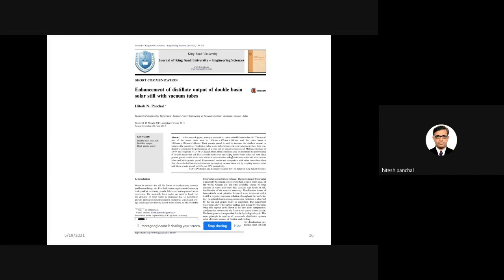The next paper which I published is on the double basin solar still with evacuated tubes, in which I carried out theoretical modeling of water temperature and inner glass cover temperature.